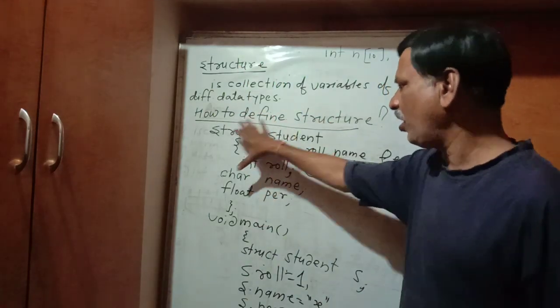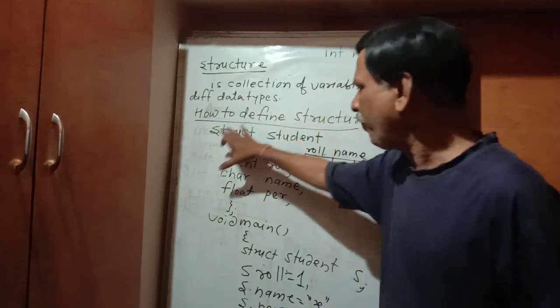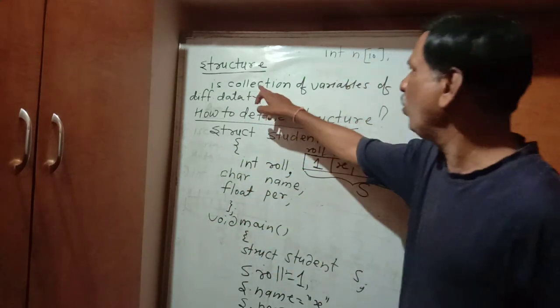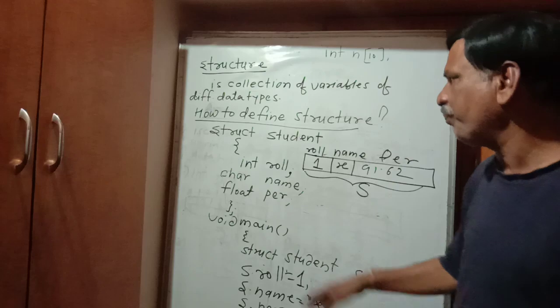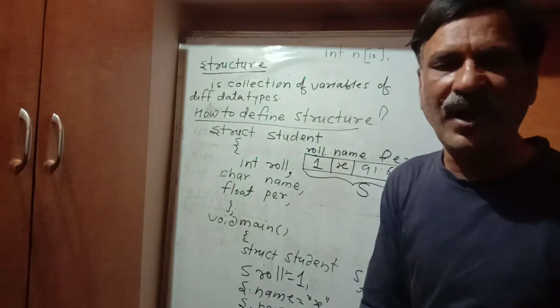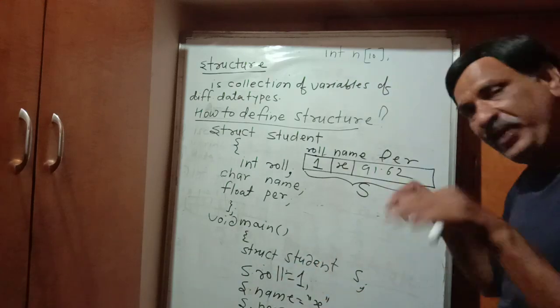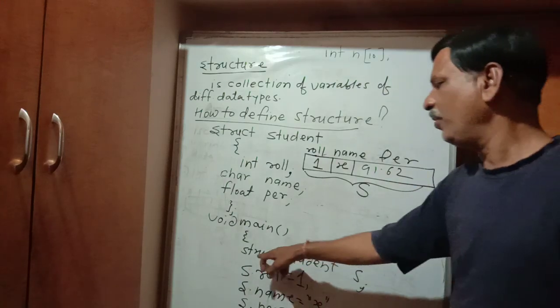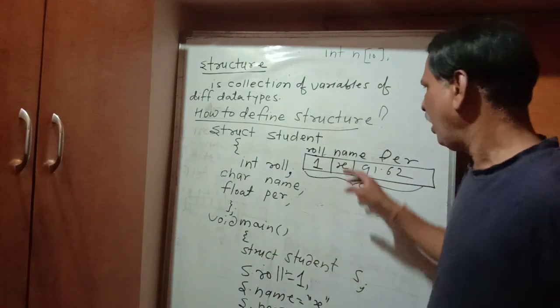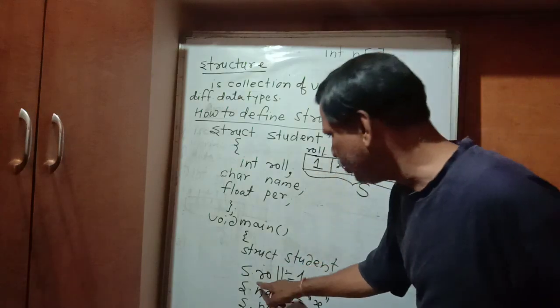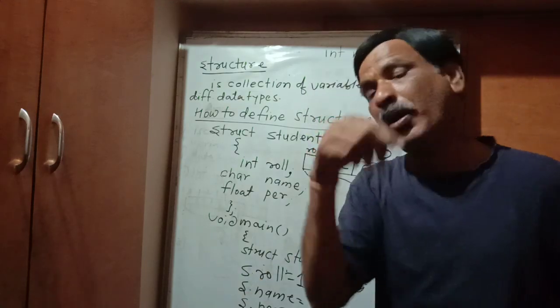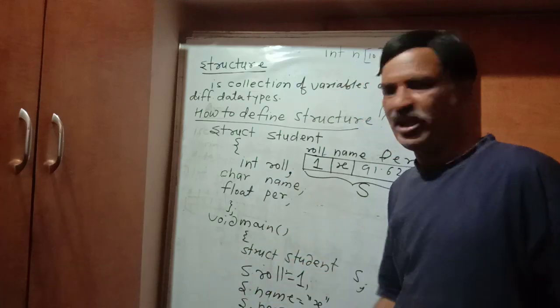This is the general form or example of how to define a struct, how to collect variables of different data types. And once a structure is defined, as we have derived our own data type, we can declare a variable of it. So here yes is the variable of that data type, and each member is accessed by using the dot membership operator. So this one is the example.